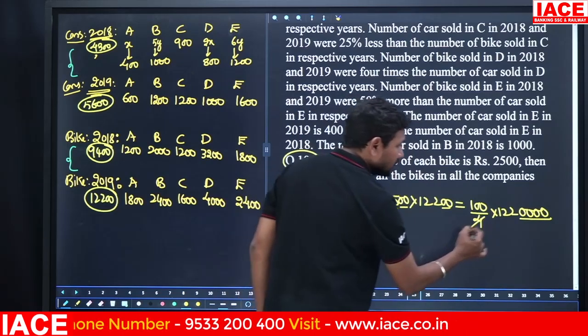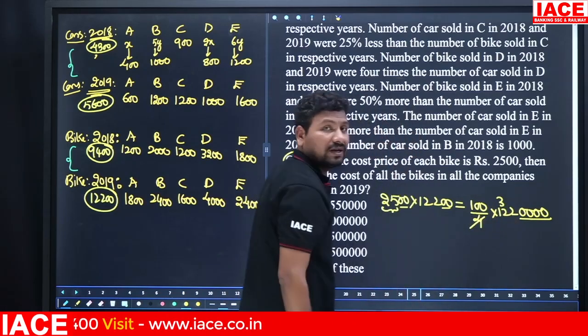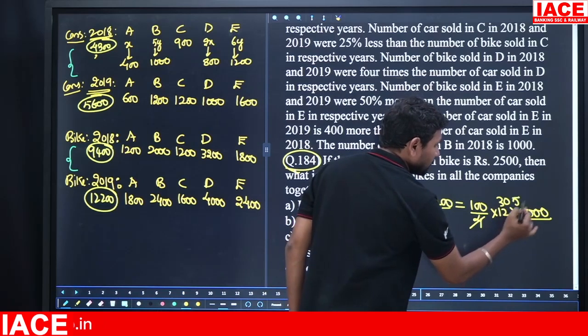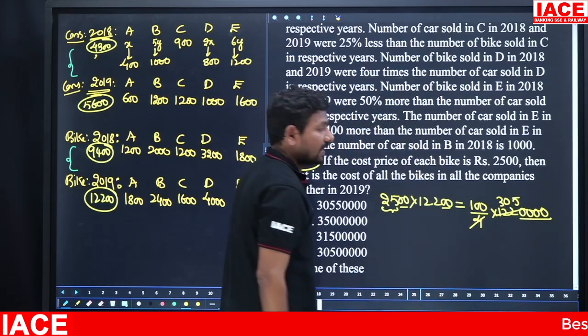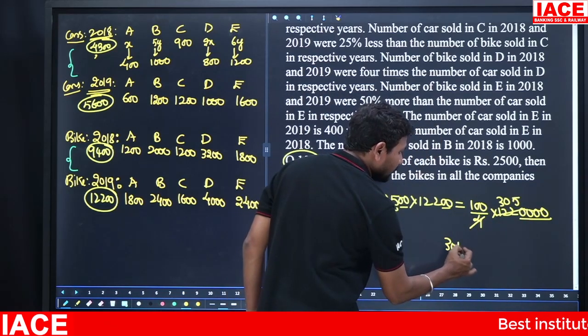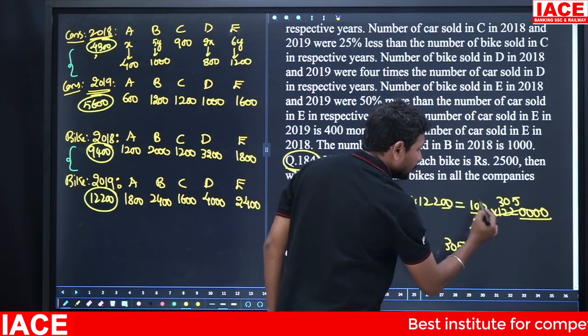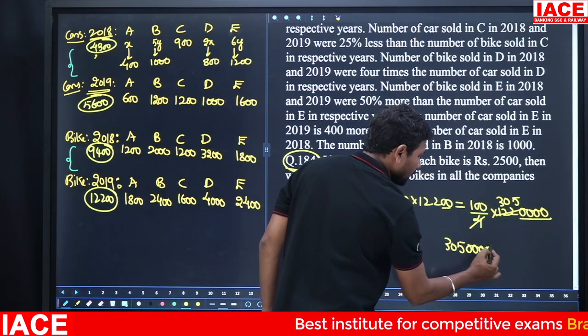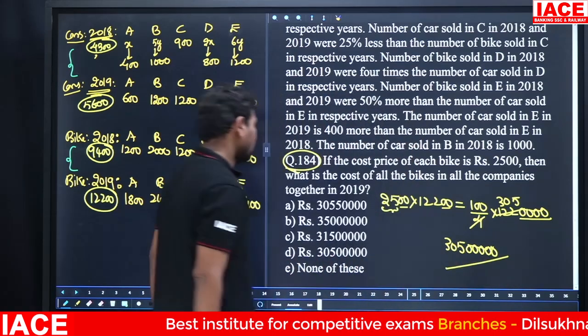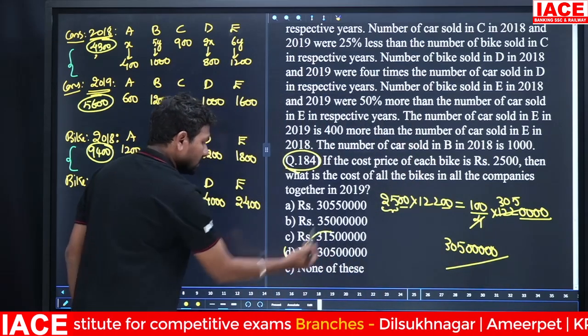Now 4 cancels. 4 3s is 12 and 4 5s is 20, then 12 and 20 will be cancelled. Then the final answer is 305. How many zeros? 1, 2, 3, 4, 5. Then this is the answer, 305 with 5 zeros, option D.